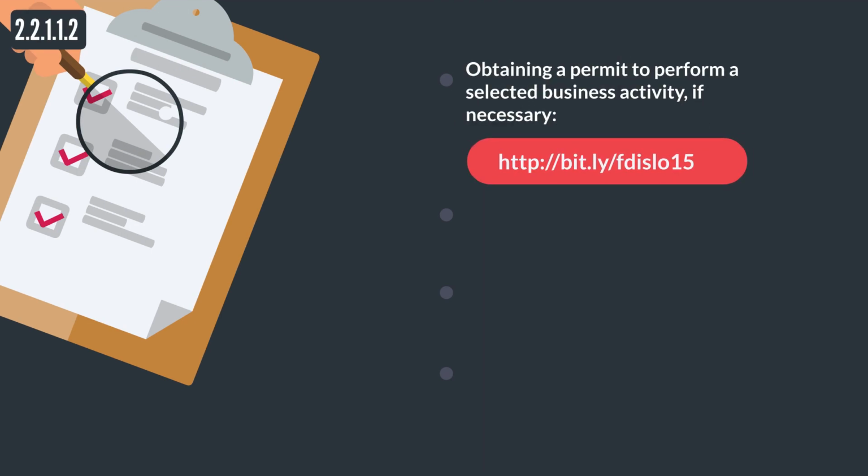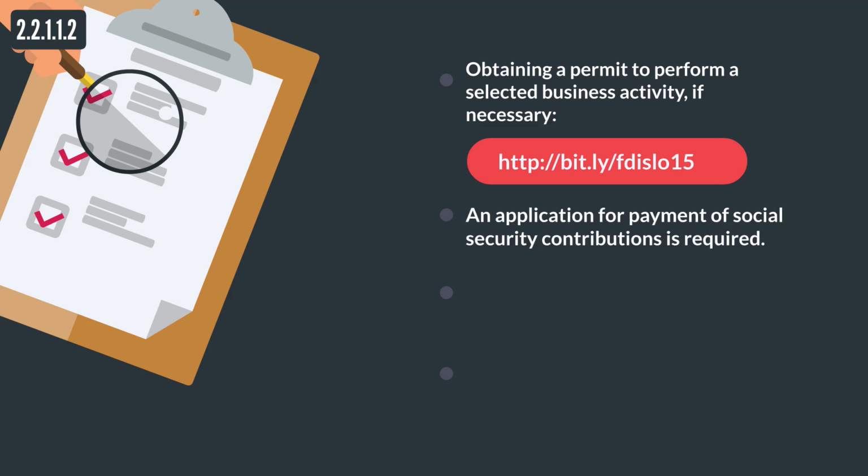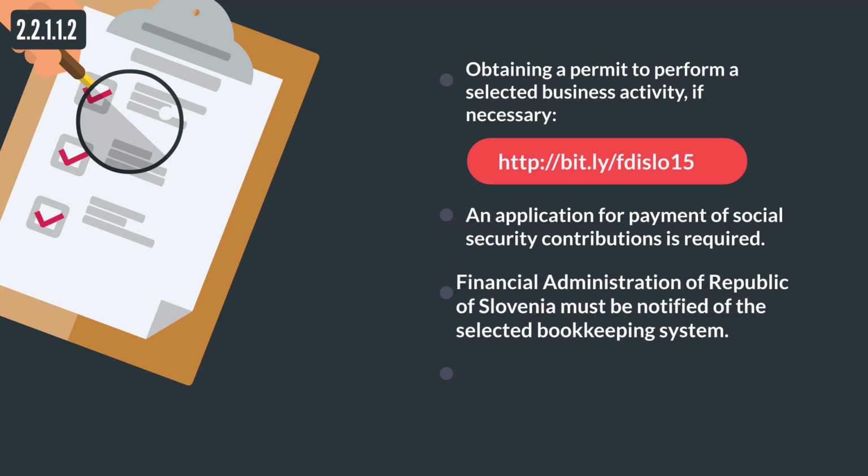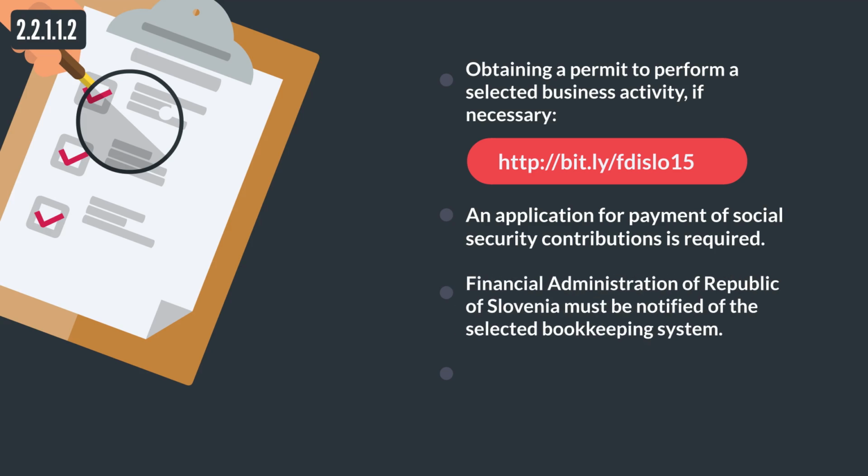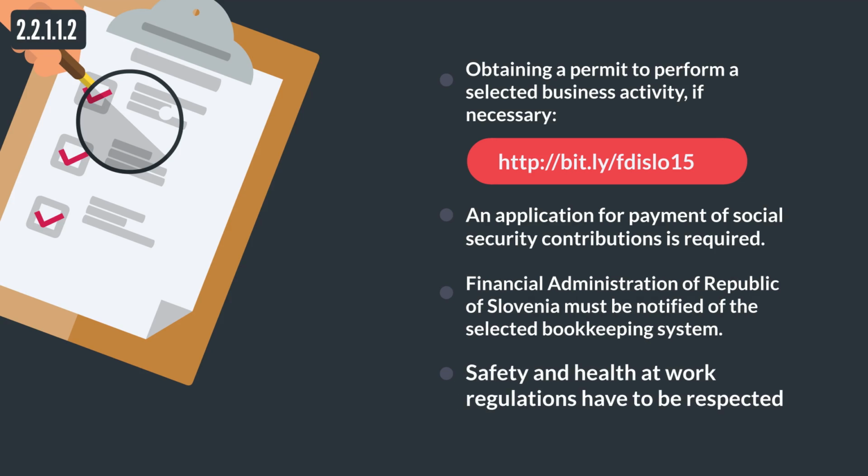Obtaining a permit to perform the selected business activity, if necessary; please check the requirements for specific businesses here. For a manager without employee status, an application for payment of Social Security contributions is required. The Financial Administration of the Republic of Slovenia must be notified of the selected bookkeeping system. Safety and health at work regulations have to be respected. Requirements depend on specific businesses.